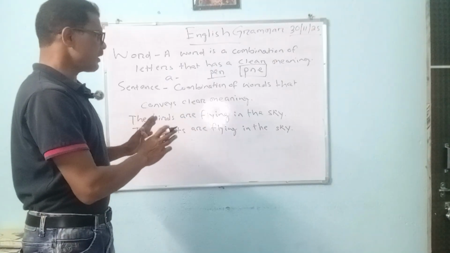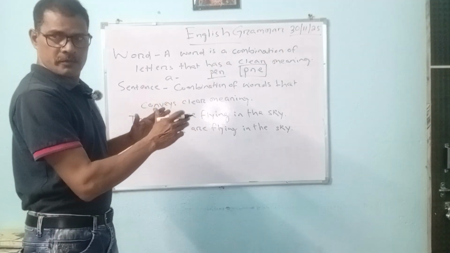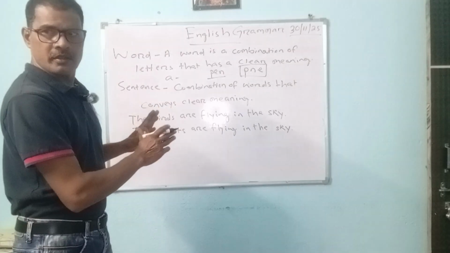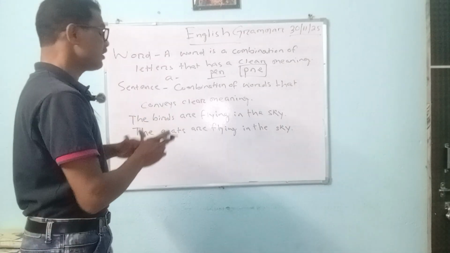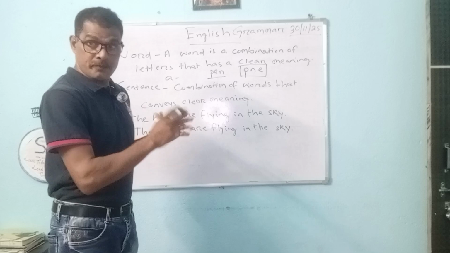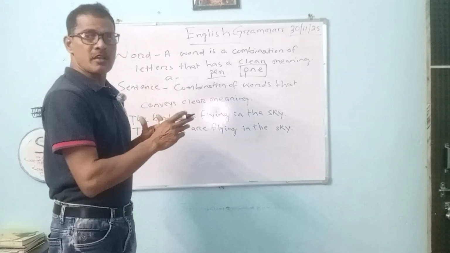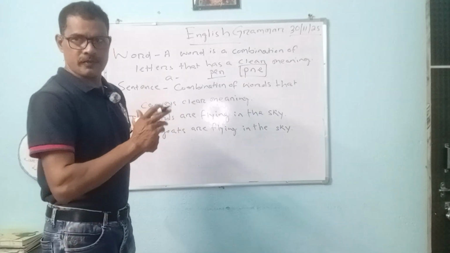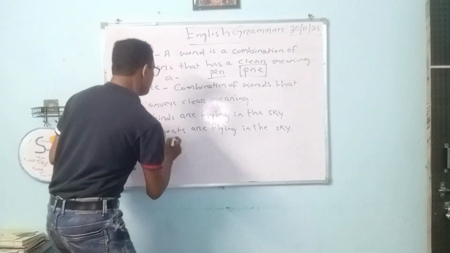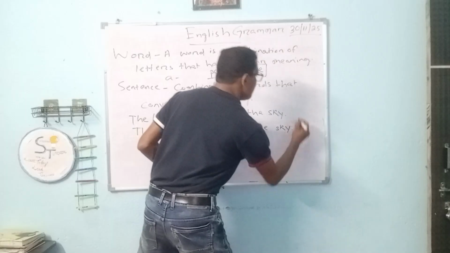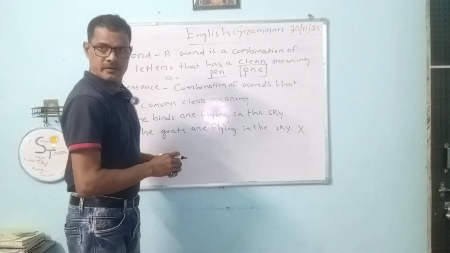Grammatically, you can say it's okay. It qualifies everything, but it doesn't qualify the meaning. The fact is not conveying the proper idea, because goats cannot fly. No way, goats cannot fly. So we cannot call it a sentence.